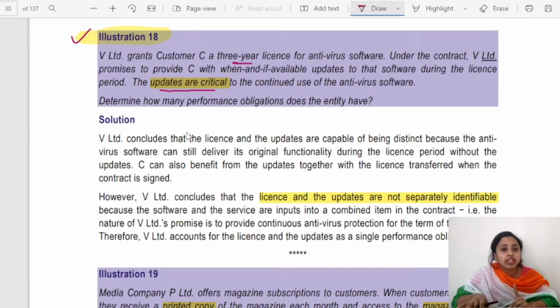If such installation or the other service part is not highly interrelated, not highly impacting, and not significant enough to modify the existing one, then it can be treated as a separate performance obligation.